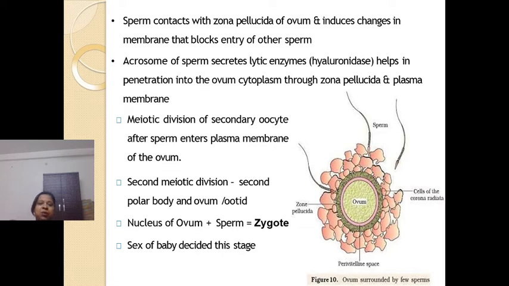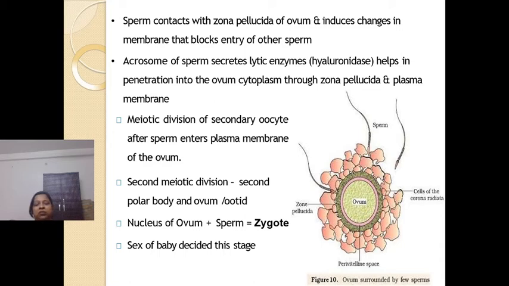When sperms come in contact with the zona pellucida, they induce certain changes in the membrane, and these changes will stop the entry of other sperms. So only one sperm can fertilize the ovum.